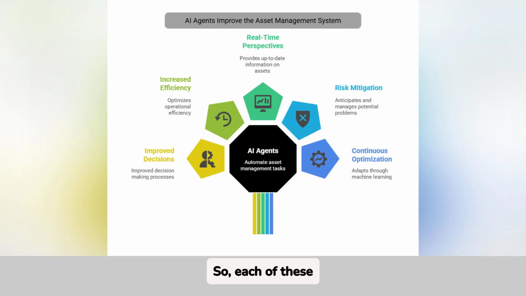So, each of these agents is in charge of a specific area, which allows us to automate much of the manual work that we do today in a traditional way. What other components are part of the system?